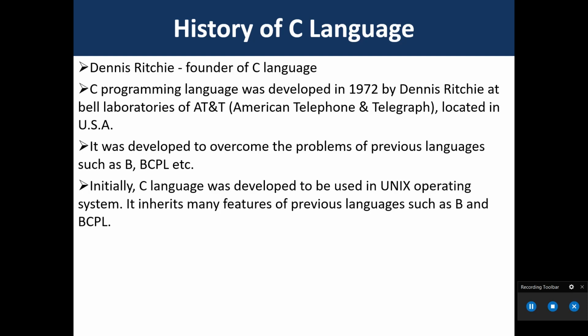It was developed to overcome the problems of previous languages such as B, BCPL, etc. Initially, C language was developed to be used in the Unix operating system. It inherits many features of previous languages such as B and BCPL.